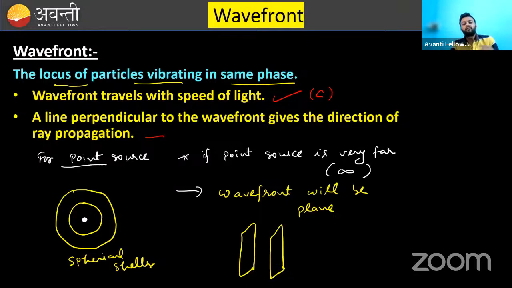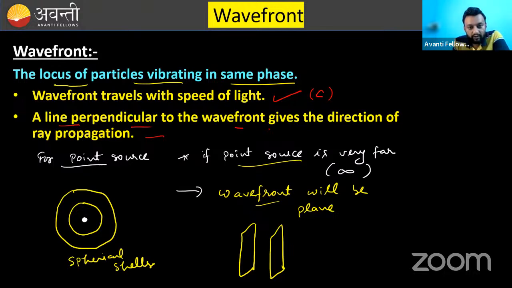These are the wavefronts for a point source placed at infinite distance. So this is the punchline that you should remember. For a point source, wavefronts are spherical in nature, but if the point source is at infinite distance, then it is a flat wavefront.